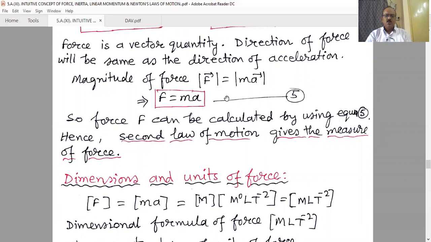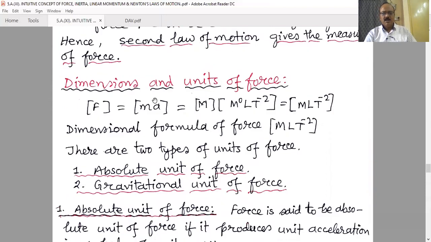That means it is the final output of the second law. F is equal to m into a is nothing but the output of the second law, and with the help of this equation, we can measure the force. Therefore, from the second law, we get the measurement of force, and also the unit of force. From the first law, we can define what is force and what is inertial property, and now from the second law, we can measure the force.